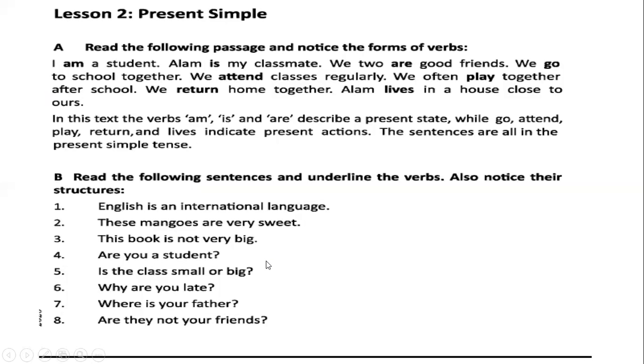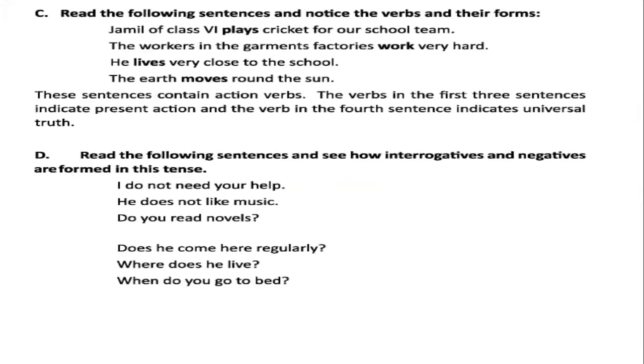Actually, they are state verbs. They describe a present state. You will note down these 8 sentences. It is your classwork, and then underline the state verbs and write down the name of these state verbs. This describes the present state. Okay, dear learners, now go to the next slide.